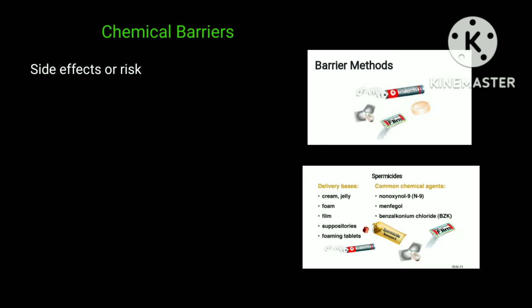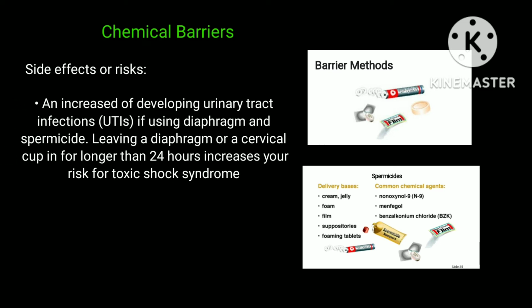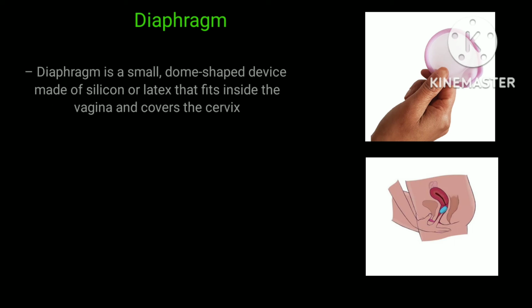The possible side effects or risks in applying the chemical barriers are an increased risk of developing urinary tract infections, or UTIs, if using a diaphragm and spermicide. Leaving a diaphragm or a cervical cup in for longer than 24 hours increases your risk for toxic shock syndrome. Another example of this method is the diaphragm.